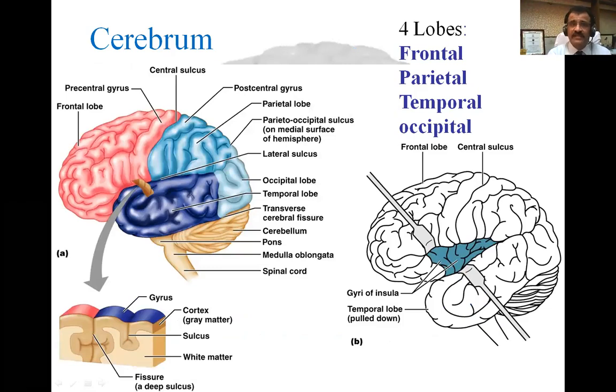Here you can see a colored image of cerebrum. These colors show you different lobes of the cerebrum, or rather cerebral hemisphere we call it. So cerebrum is divided into two hemispheres, and each hemisphere has got four lobes, that is frontal lobe, parietal lobe, temporal lobe, occipital lobe. You can see the cerebral cortex here with the gray matter, and you can see the white matter of cerebrum here. And these are the fissures, and this is median longitudinal fissure here, and you can see the gyrus, and in between two gyrus there is a sulcus.